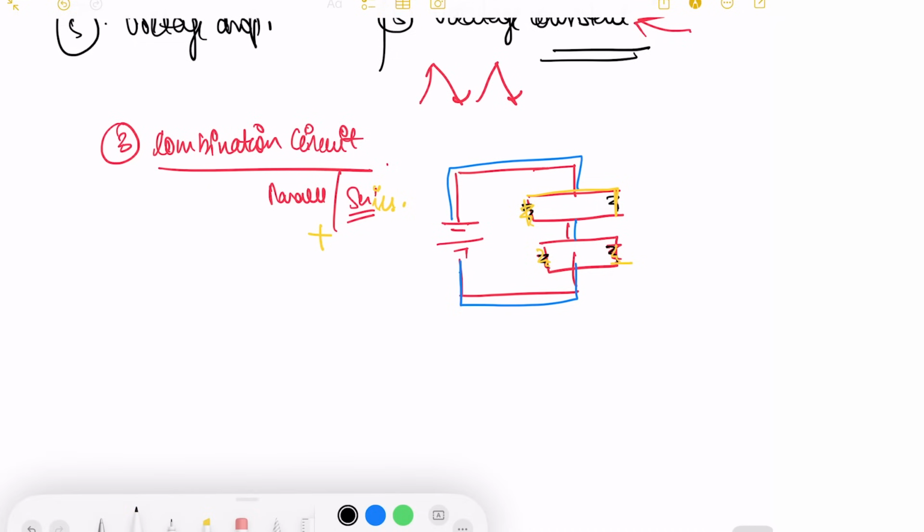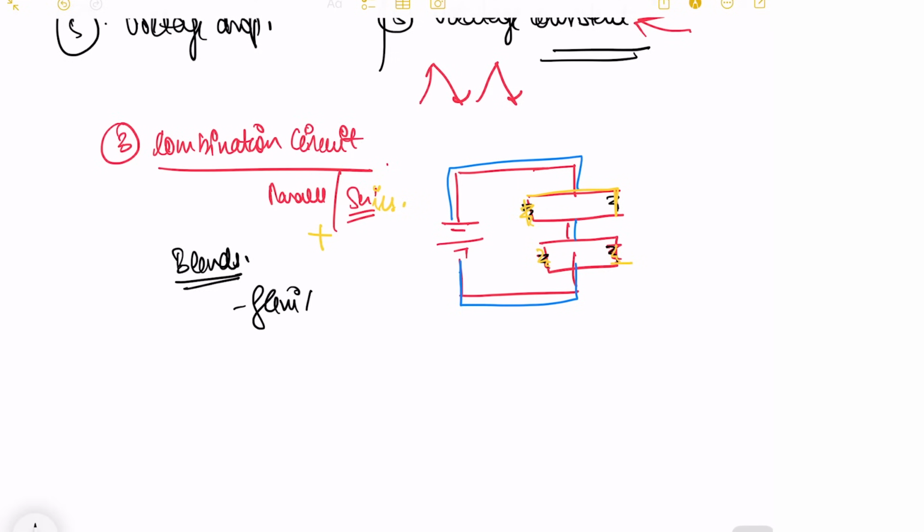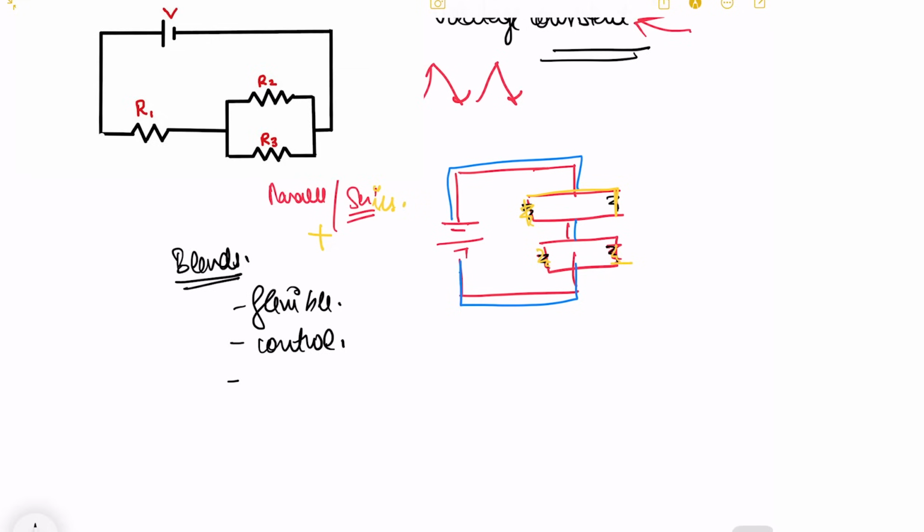So combination circuit is basically a circuit that contains both parallel and series connection together, and it blends the characteristics of both the circuits, and it allows us to be more flexible, and we can control our system better, because there might be certain areas in which we need series connection and certain areas in which we don't need series. Parallel will help better.